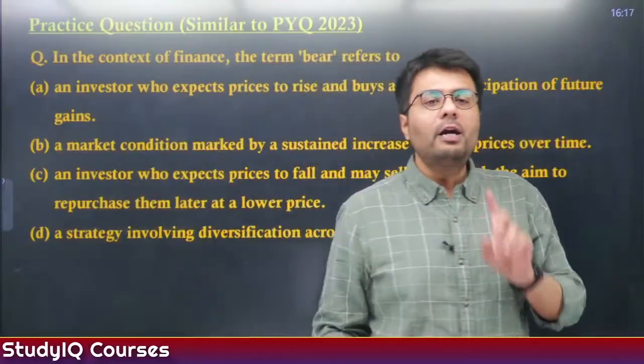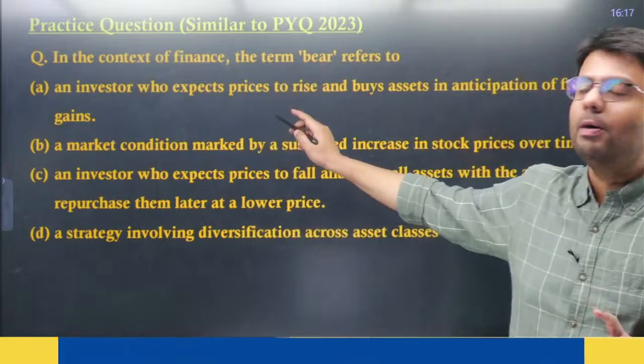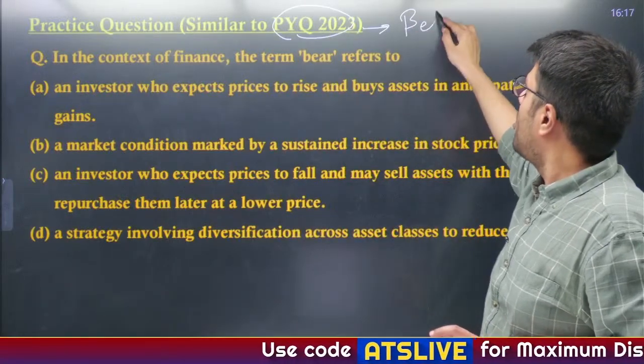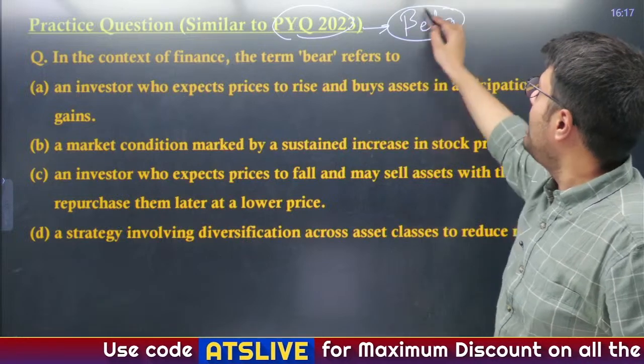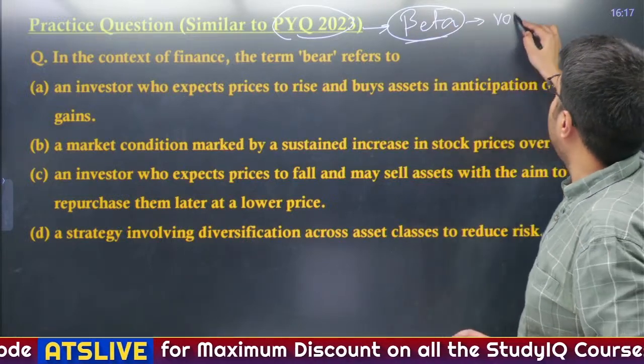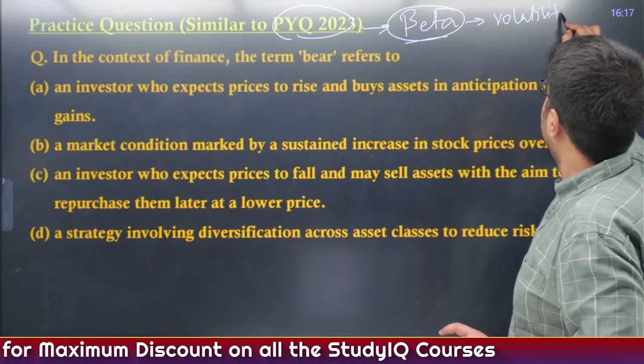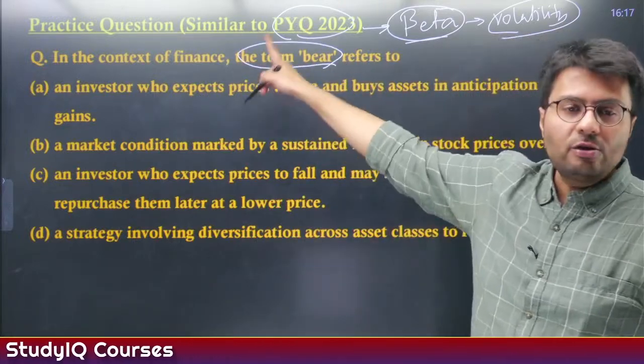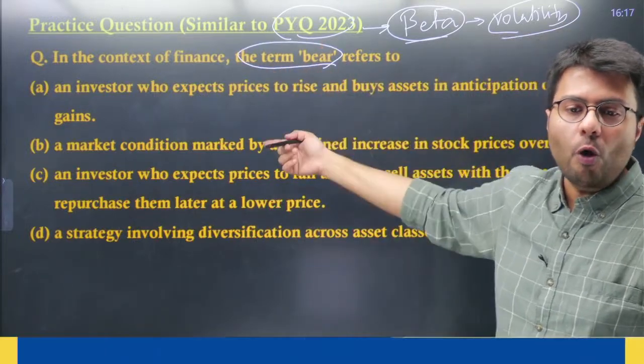Now, let's see if you are able to solve this question. In 2023, a question appeared on the stock market: what does the term beta mean? Beta actually means the volatility in the stock market. Similarly, I've curated a question on the term bear in the context of finance. The term bear refers to what?